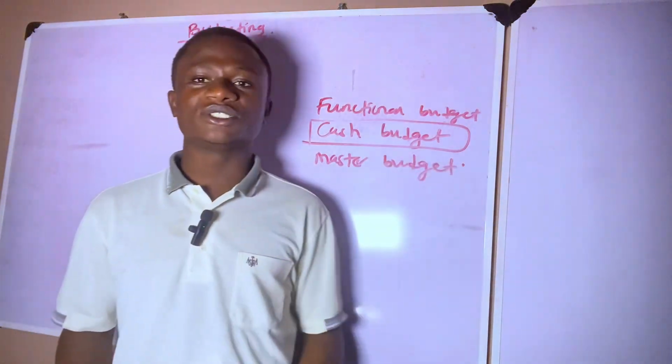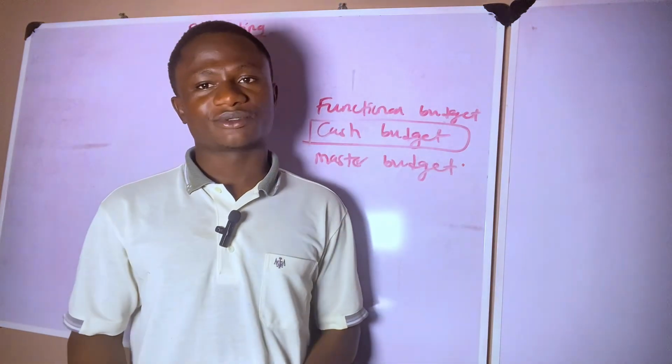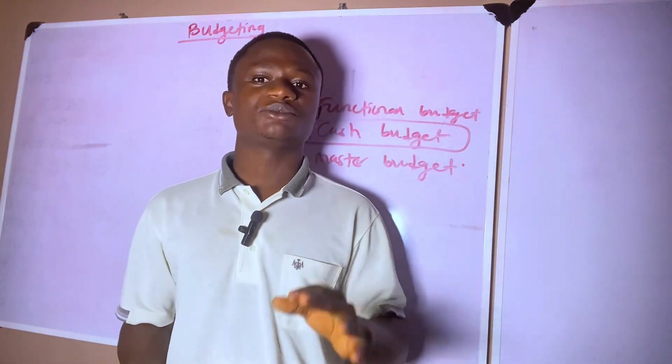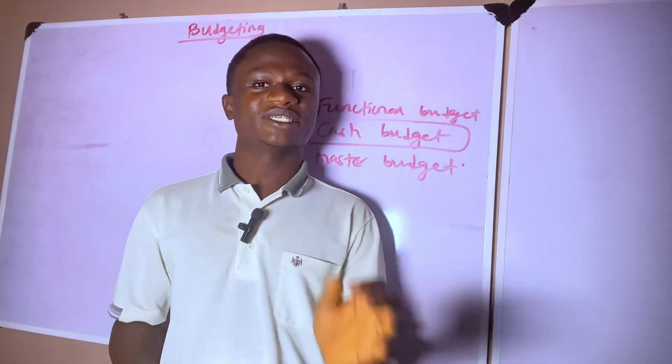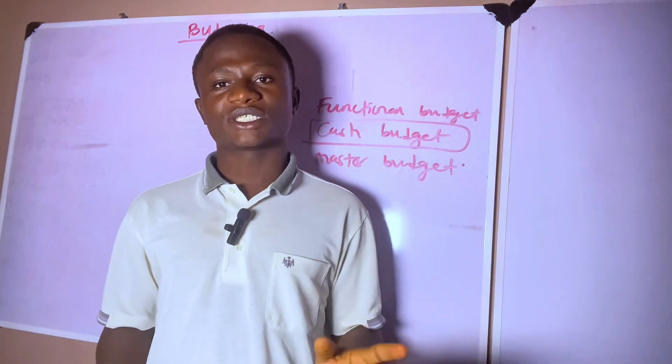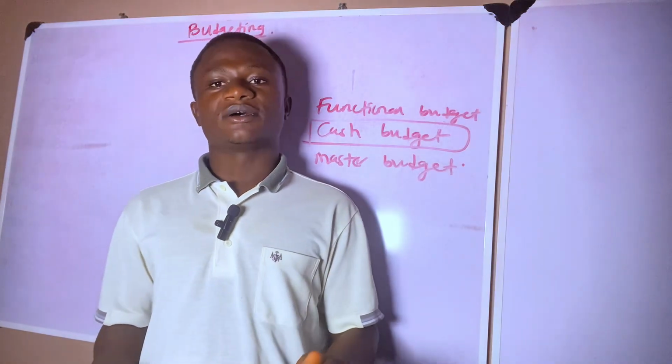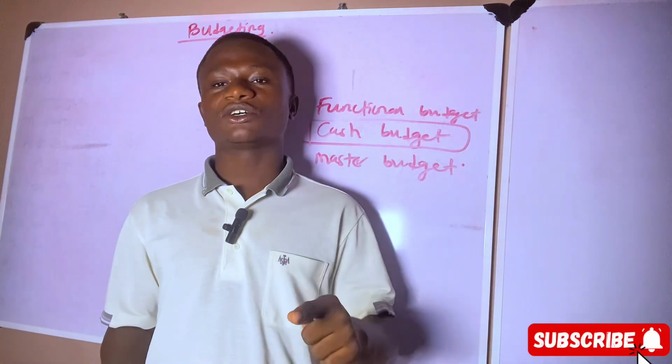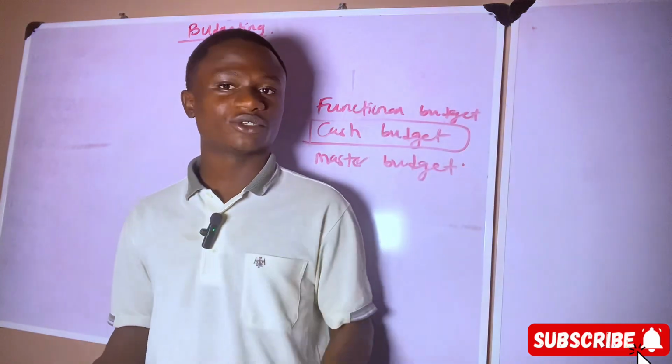So we have the master budget. Let me use Nigeria for example. If Nigeria's budget is to be prepared, there's something that will be sent out. We call it a budget circular. What's a budget circular? A budget circular is a document that is sent by the Minister of Finance to every ministry and every corporation.